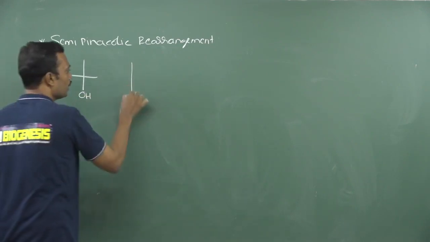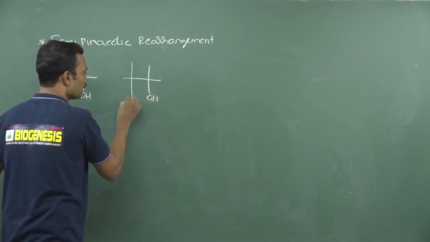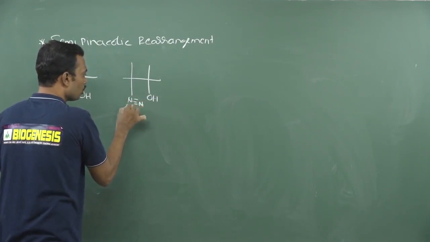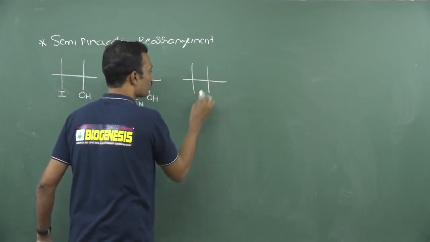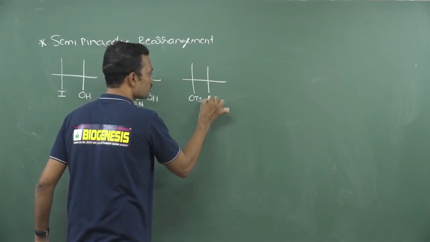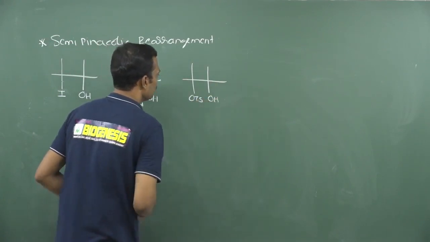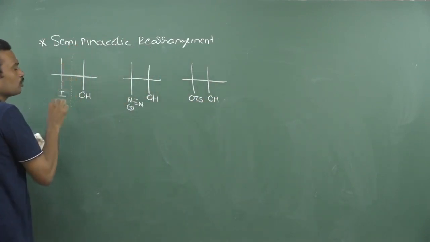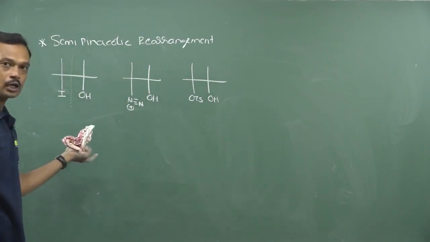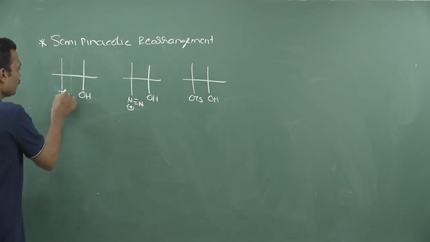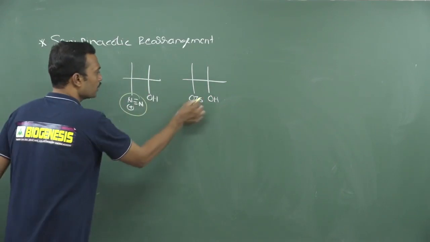It may be an iodine or a diazonium, or it may be a tosyl, brosyl like this. See, OTs and here it is a hydroxy group. So you won't expect any kind of mirror image here, but definitely one excellent leaving group is present on the beta carbon.